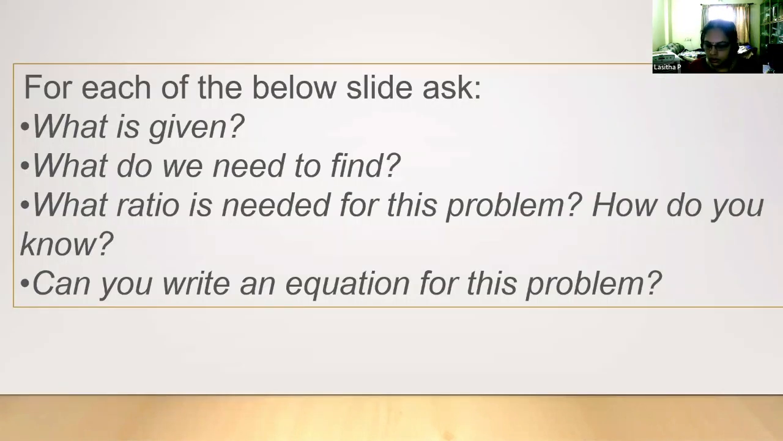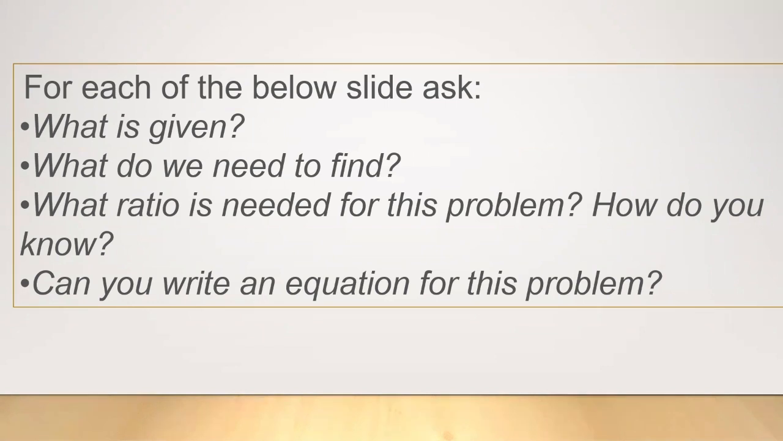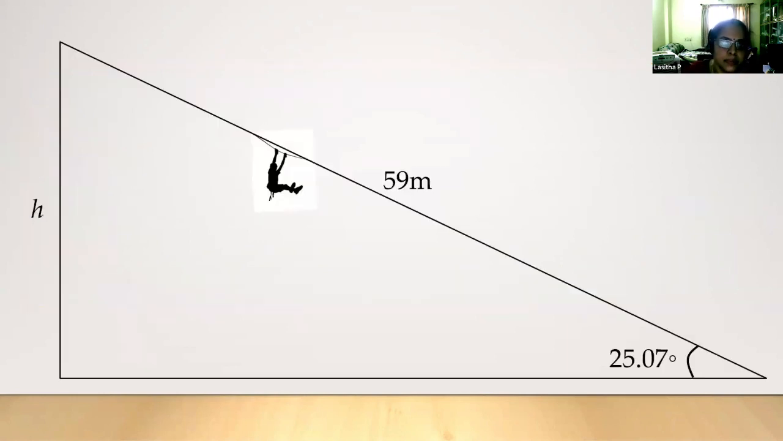Now here below, I am giving you some slides, and this is an exercise for the children. For each slide, we need to ask what is given in the question, what we have to find out, and what ratio is needed. This is again an exercise to the children. How can we write an equation connecting this? Based on case study type questions, you can create your own problems like this one.